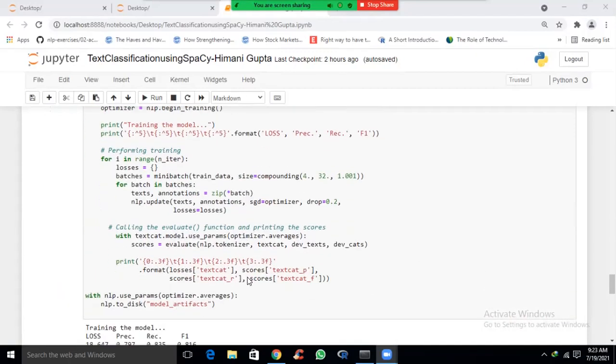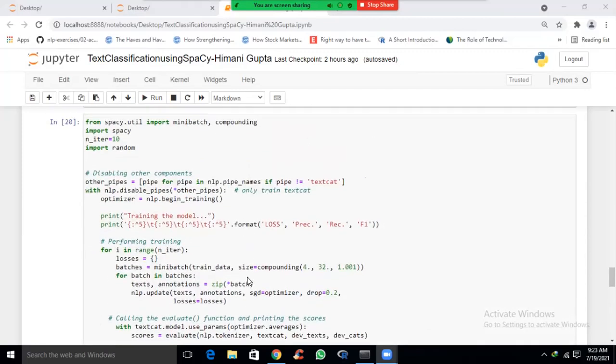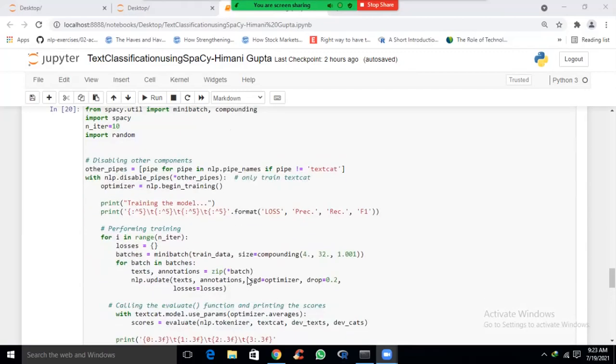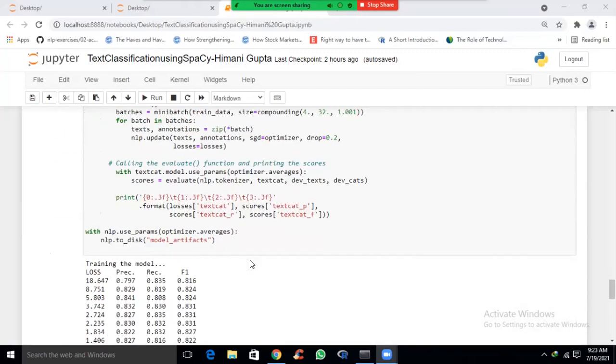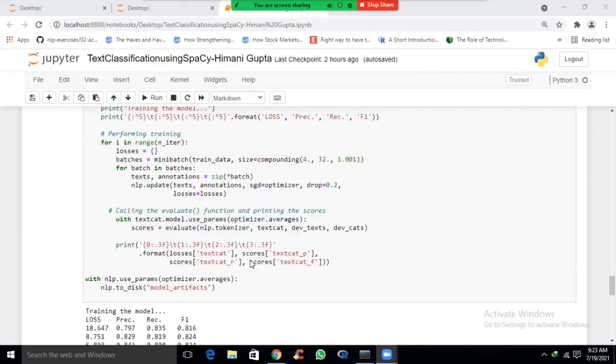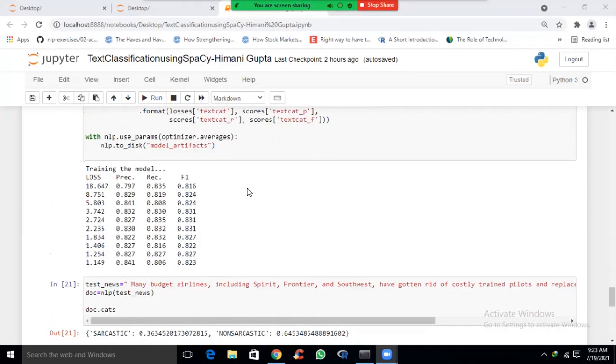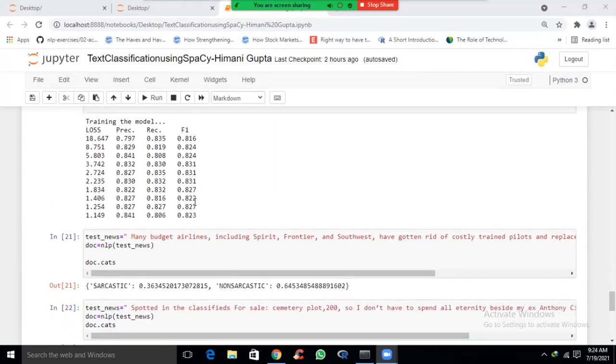Now here, I have already run this code, this step, because training takes time to execute. So for explanation purpose, I've already run this model. Now here we can see that the F1 score of my model is quite good. It is reaching almost 0.83. So it is basically a very good F1 score, because the maximum F1 score is 1. So we have built a model that is 83% accurate.